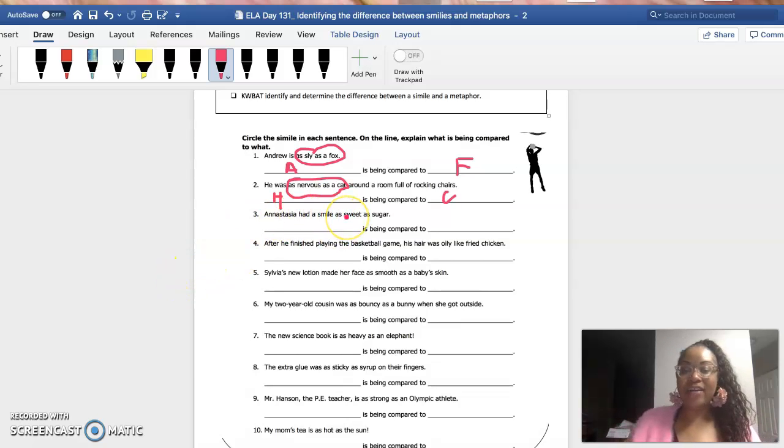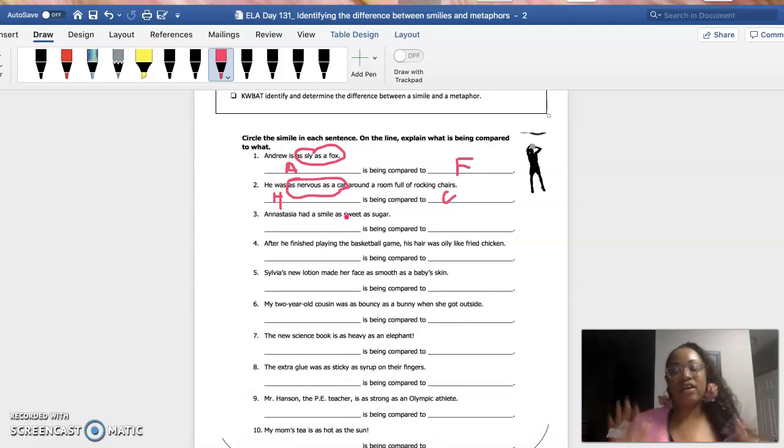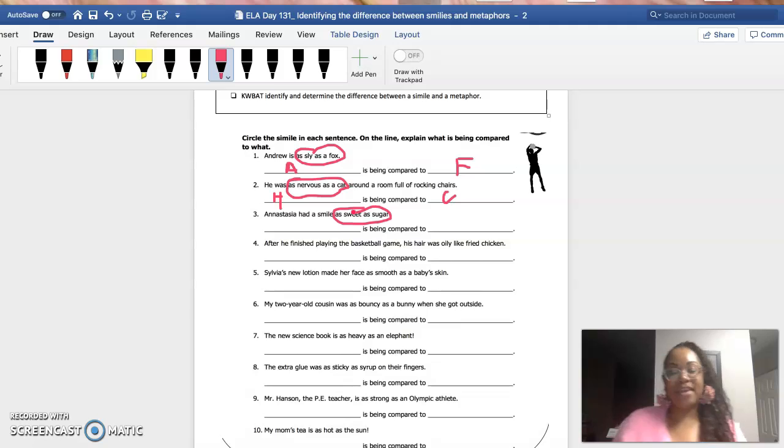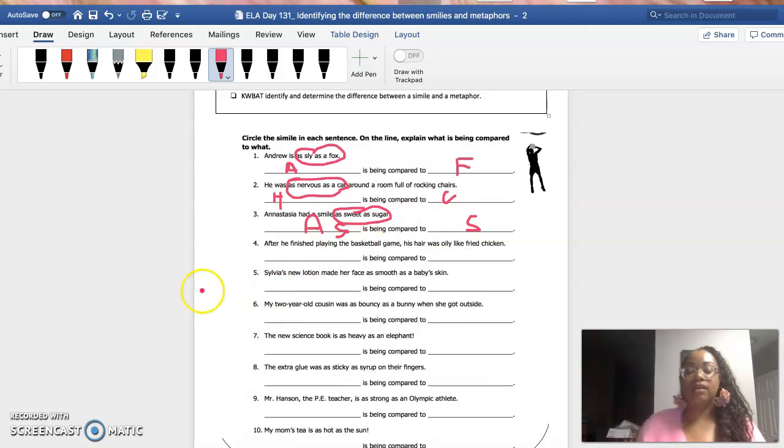Anastasia had a smile as sweet as sugar, kind of like mine. Sorry. Okay. So, let's go ahead and circle the simile, as sweet as sugar. And I need to figure out the 2 things being compared, and that is Anastasia's smile. So don't get confused, guys. We're not comparing just Anastasia. We're comparing her smile to sugar. Okay? All right, let's go to number 4.